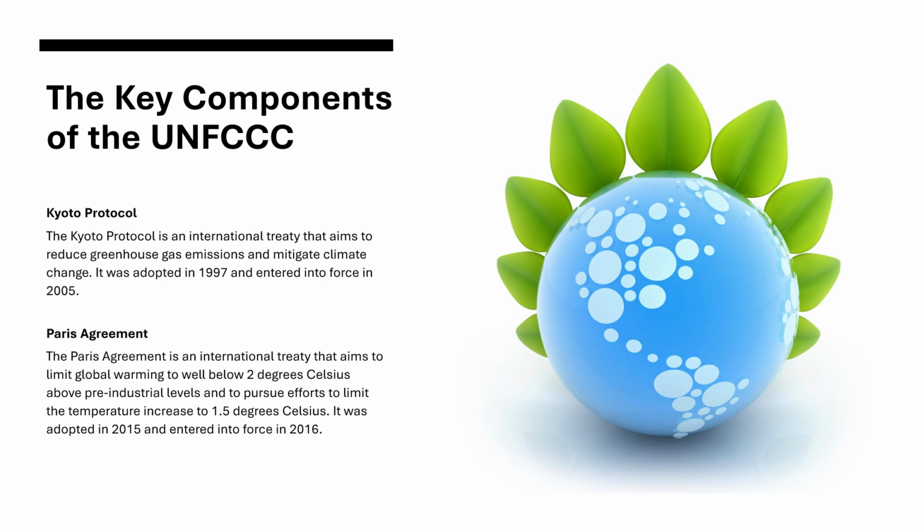Paris Agreement. The Paris Agreement is an international treaty that aims to limit global warming to well below 2 degrees Celsius above pre-industrial levels and to pursue efforts to limit the temperature increase to 1.5 degrees Celsius. It was adopted in 2015 and entered into force in 2016.